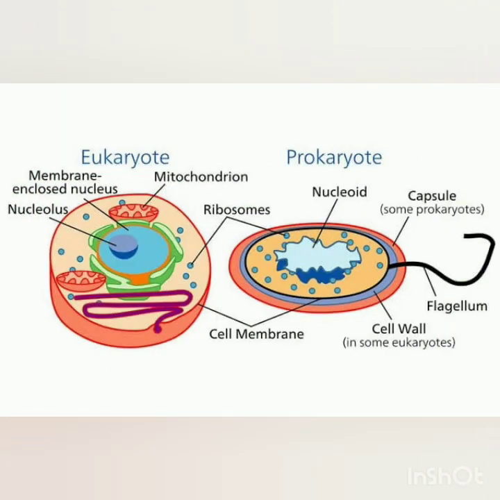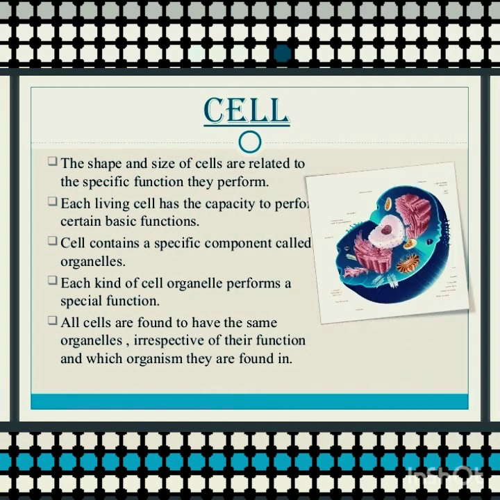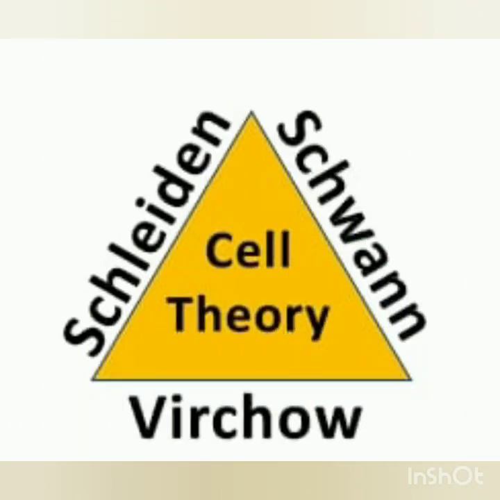So students, up till now we have studied the discovery of cell, shape and size of cell, types of cell, but what is a cell? Cell is the smallest unit of life. Cells are often called the building blocks of life, or in other words we can say that cell is the structural and functional unit of life. On this basis, three scientists, Schleiden, Schwann and Virchow, postulated cell theory. It states that